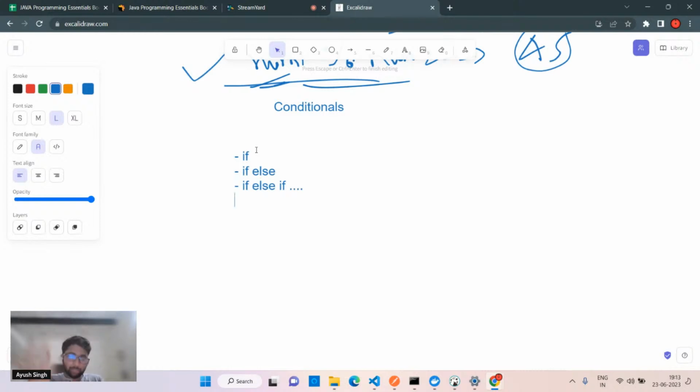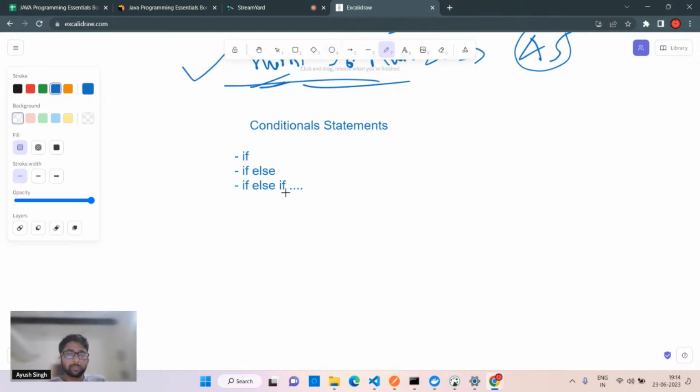There are many possibilities, but generally we have if else, and we have if else if. Okay, so this is related. Apart from this one, do we have any other conditional statements? This is simple conditional statements, right? It's so simple. But what about others? Do we have any other conditional statements in Java apart from these three?